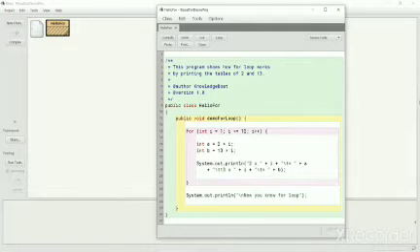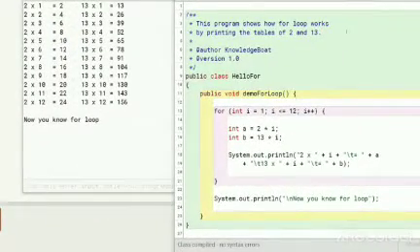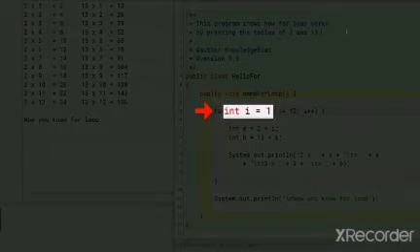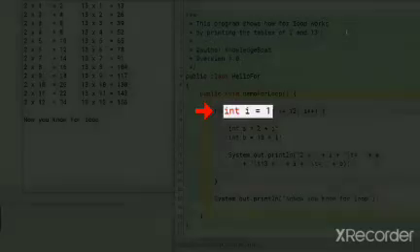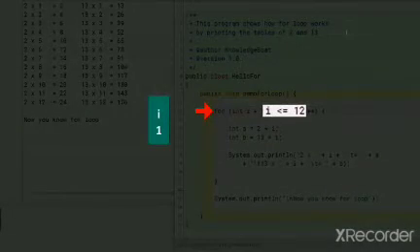This program prints the tables of 2 and 13 till 12. Let me execute the program and get the output. The execution of demo for loop method begins from this statement. Since this is the first time that the program control has reached the beginning of this for loop, the initialization part of the loop is executed. It declares an int variable I and assigns it a value of 1. Next, the condition of the loop is checked. I is less than 12, so the condition tests true and first iteration of the for loop begins.